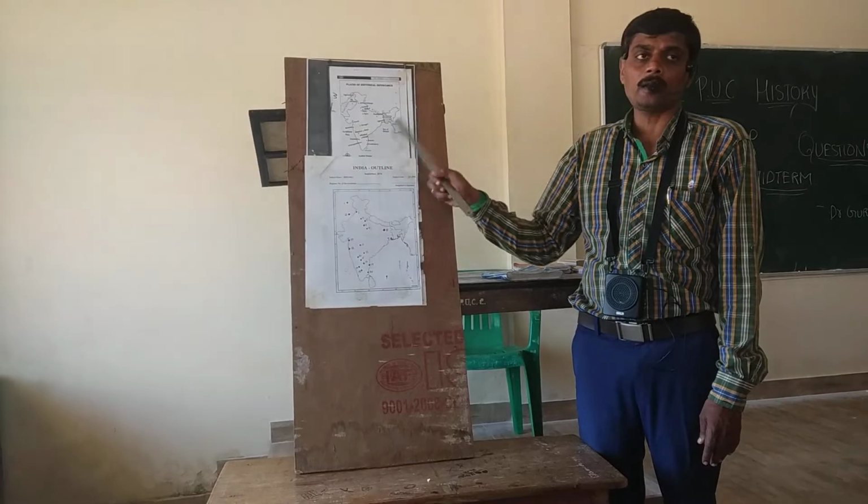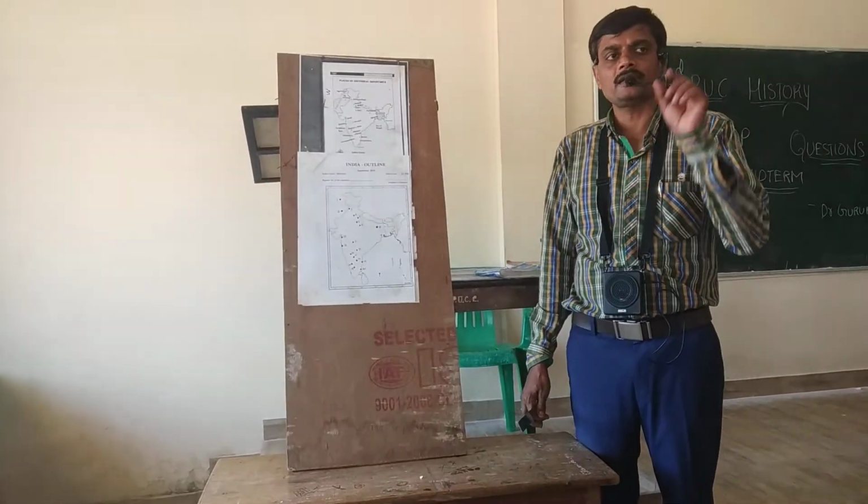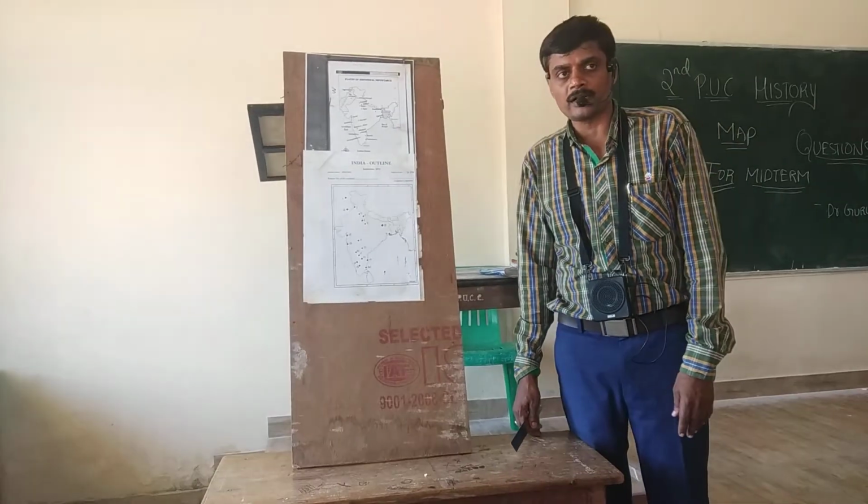You know already all the places you are marking. Very easy. Mark all places and write all the historical importance. Why?